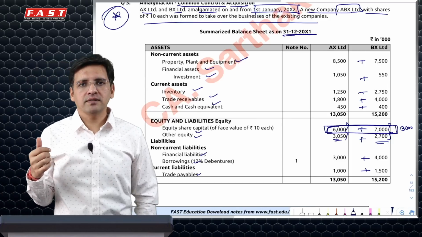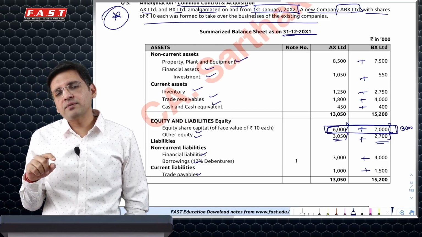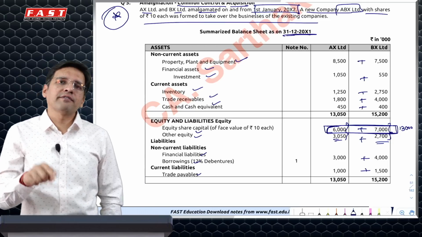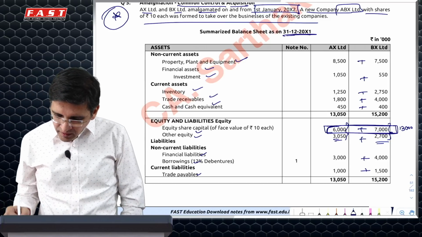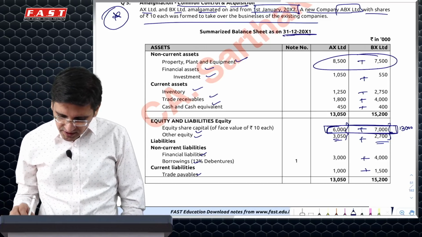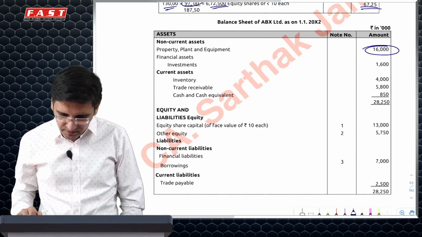Appendix C of Ind AS 103 applies. But if BX is the larger entity, then AX's assets would be taken at fair values. Goodwill of AX also, if it comes, will have to be recognized. You can see, in common control, your assets would come at 16,000. As an example, I can just show you here, it will be 16,000.